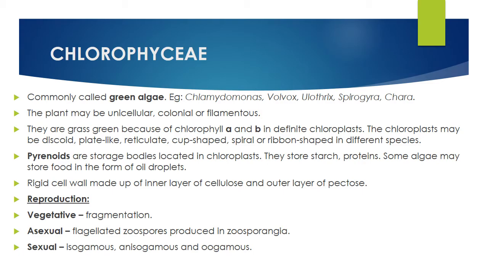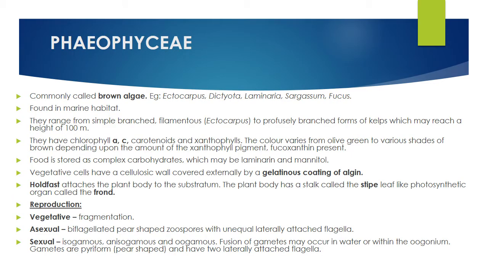Okay, so pyrenoids are the storage bodies normally located within the chloroplast. They mainly store starch as well as proteins, mainly starch. Reproduction, no need to talk, it's common. Phaeophyceae, that is brown algae.